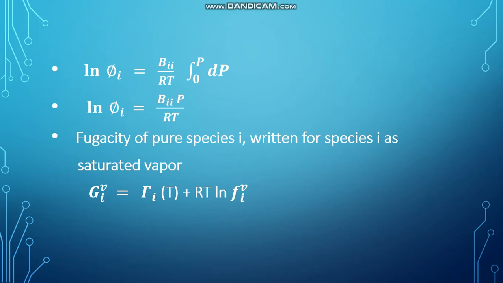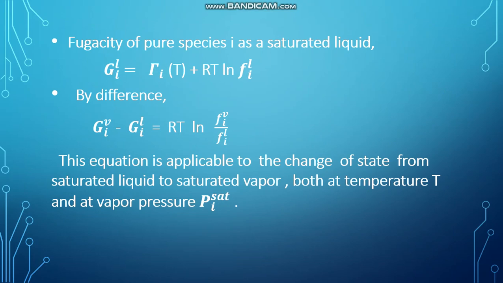For the fugacity of pure species i as a saturated vapor, we can write the equation as Gi^V is equal to Γi(T) plus RT ln fi^V. Similarly, for species i as a saturated liquid, the equation can be written as Gi^L is equal to Γi(T) plus RT ln fi^L.